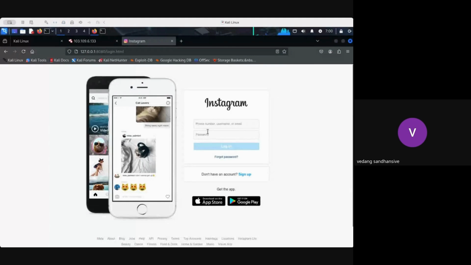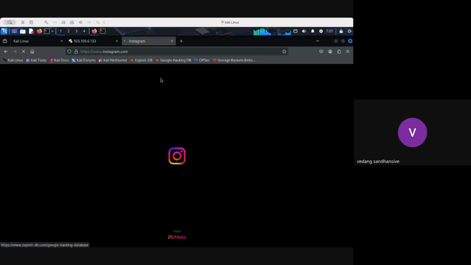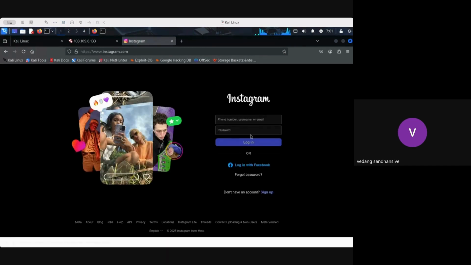I'll just hit enter. You can see this is an Instagram page, but this is actually not an Instagram page, right? How we can verify it, I'll teach you after that. So after this particular practical, we can understand whatever I'm going to type here, everything is going to get recorded in the backend terminal. Let's say if I click on login here, you can see how intelligent this page is. It is going to redirect us to the original Instagram page. This is the original Instagram page, right? You can see it got redirected here.